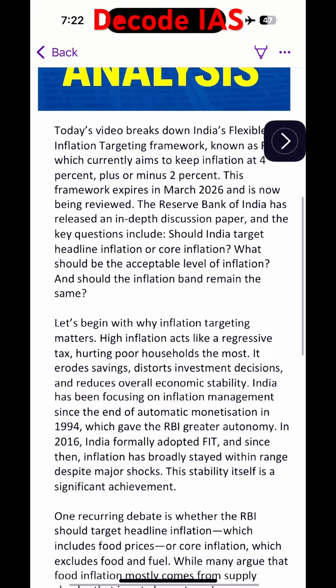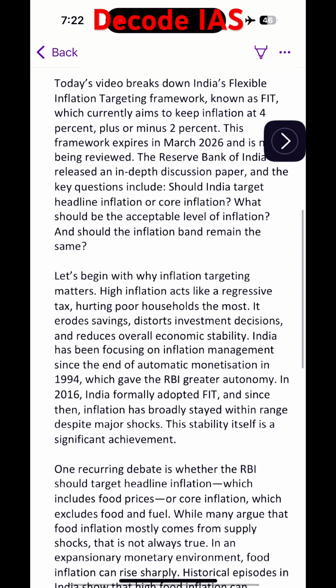expires in March 2026 and is now being reviewed. The Reserve Bank of India has released an in-depth discussion paper, and the key questions include: should India target headline inflation or core inflation? What should be the acceptable level of inflation? And should the inflation band remain the same? Let's begin with why inflation targeting matters.